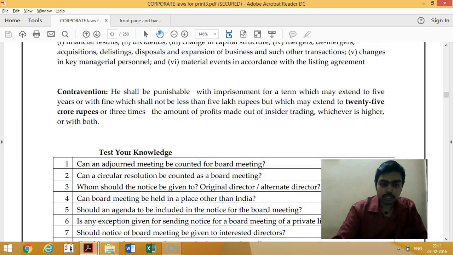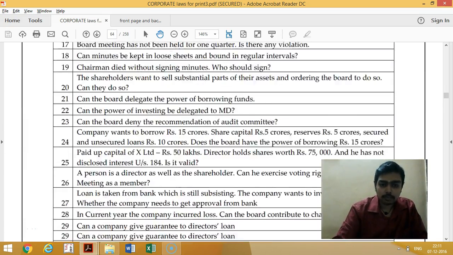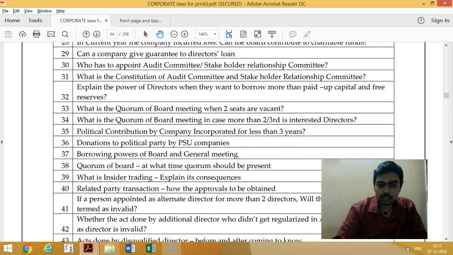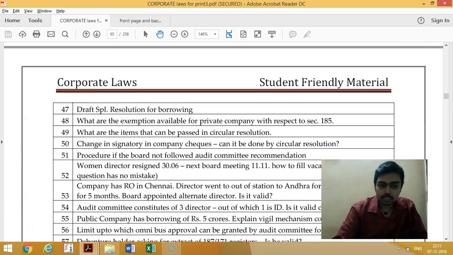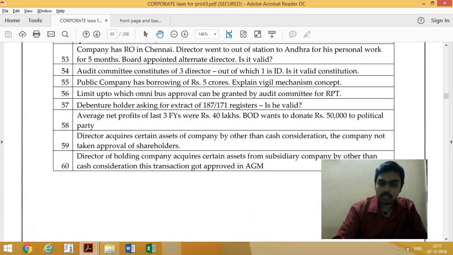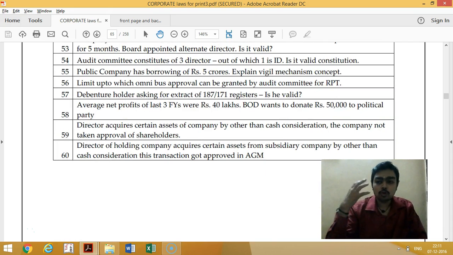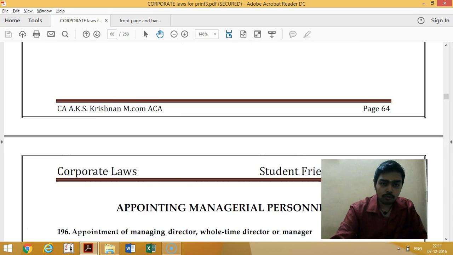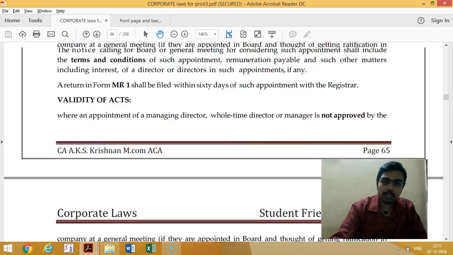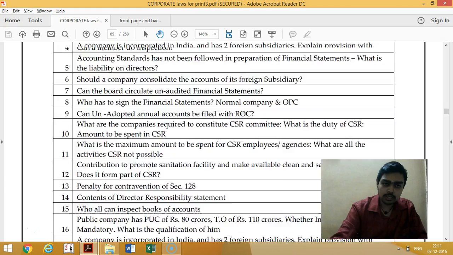And here you can see Test Your Knowledge, and these are the possible examination questions that can be asked. Once you're done with this chapter, please do this section. There are about 60 questions here, so these are the 60 possible questions that can be asked in the examination. If you like going through it like this, I will be doing it this way for every chapter.